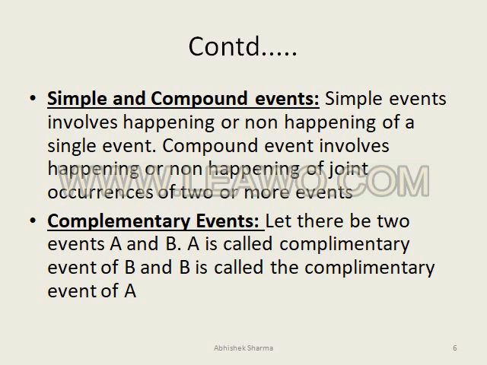Next is simple and compound events. Simple events involve the happening or non-happening of a single event. Compound events involve the happening or non-happening of the joint occurrence of 2 or more events. For example, if we have only one coin and want to know the probability of getting head or tail, it is a simple event because there is only one coin. If we have 2, 3, 4 or 5 coins, it is known as a compound event. Similarly, rolling only one dice is a simple event, and rolling 2 dice is a compound event.